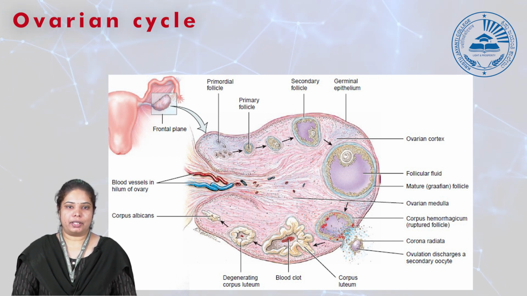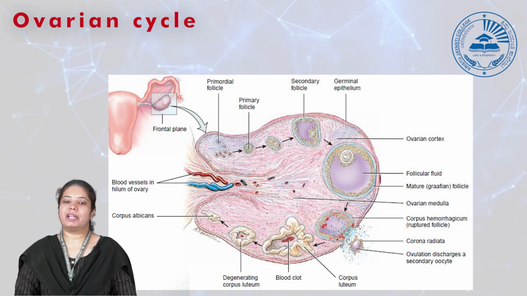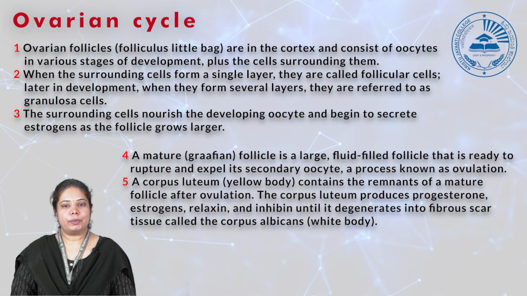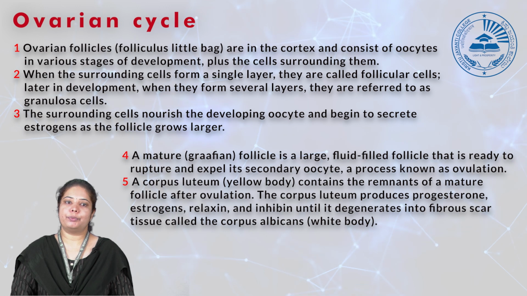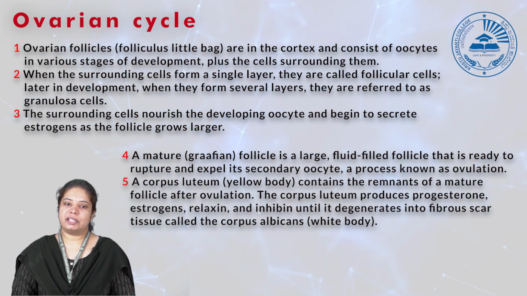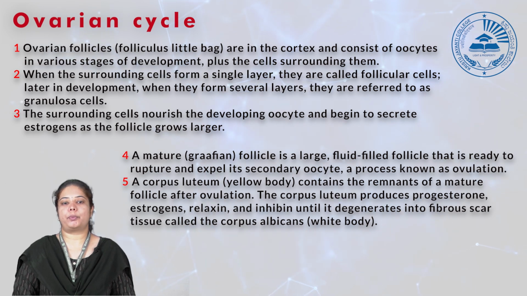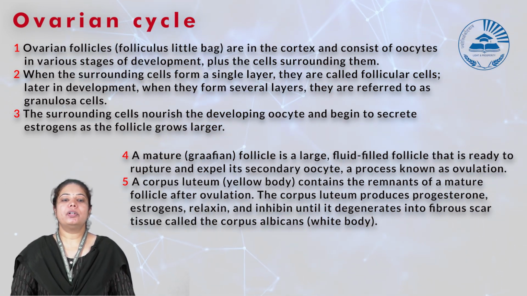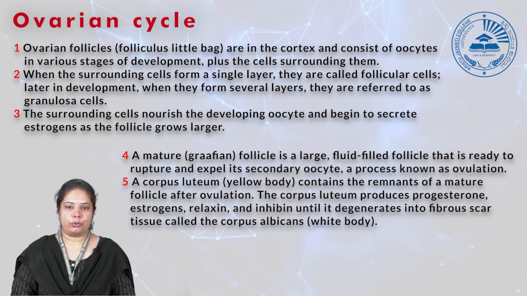The secondary follicle matures into a very large follicle called the Graafian follicle, which has a larger amount of fluid than the secondary follicle. Almost all these processes up to the Graafian follicle take place in the cortical region of the ovary. The medullary region has the other supporting cells.